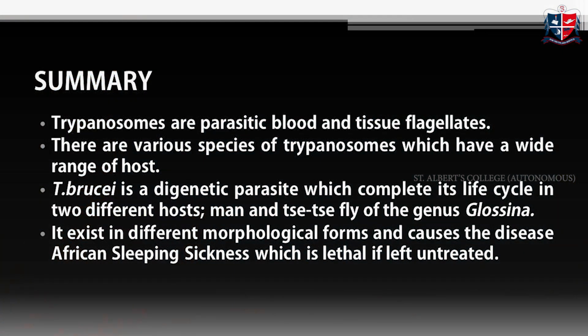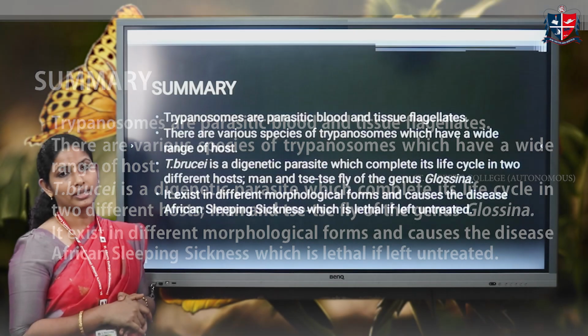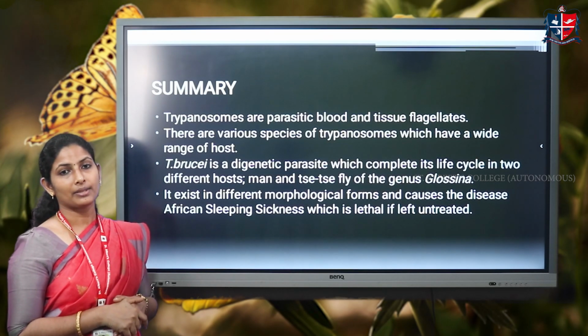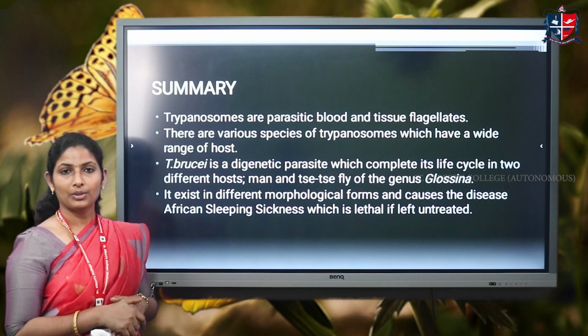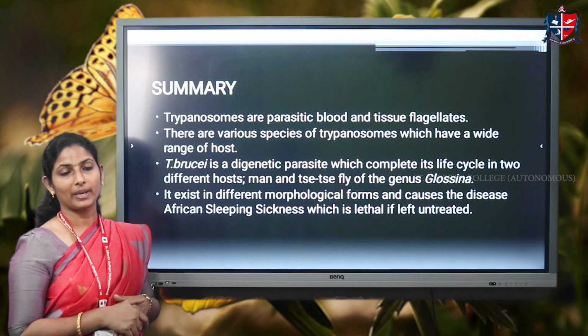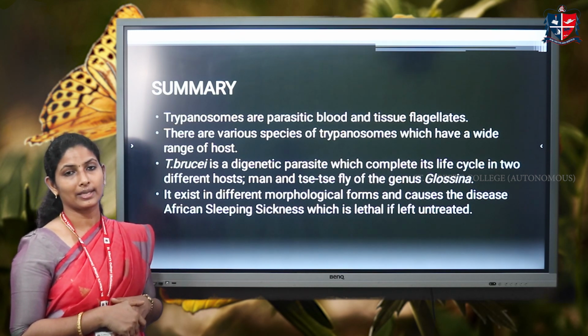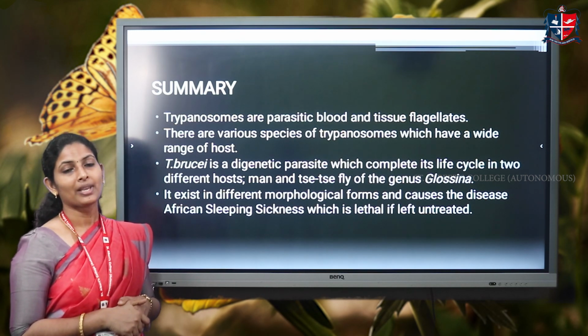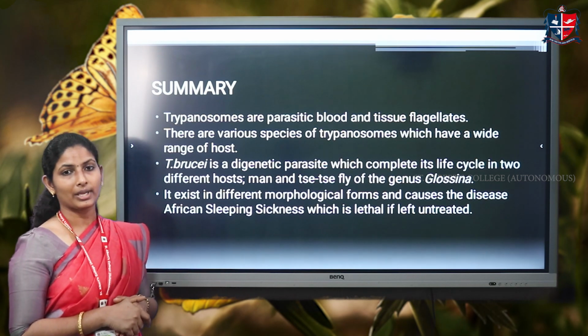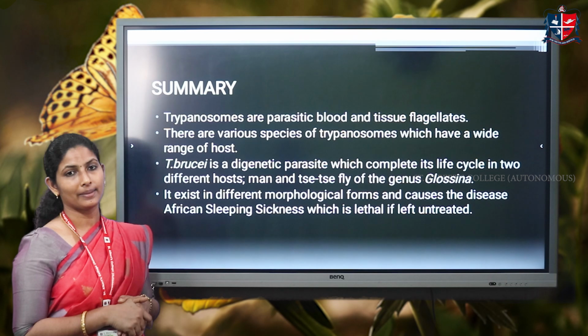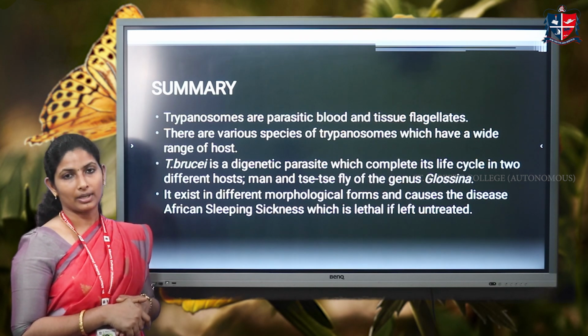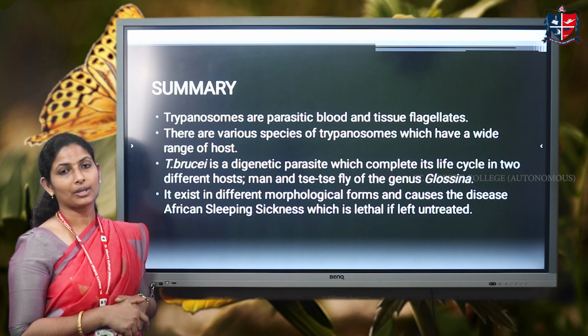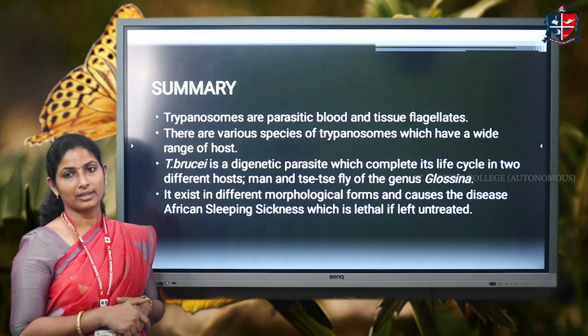These are the different prophylactic measures. So, as a summary, parasites are organisms that depend on other organisms for their living and food. Exoparasites and endoparasites exist. Endoparasites live inside the body, and exoparasites live on the outside of the host body surface. And Trypanosoma brucei is a blood and tissue flagellate parasitic organism which usually resides in the blood, spreads through the lymph and the central nervous system, and causes a serious disease called African sleeping sickness.